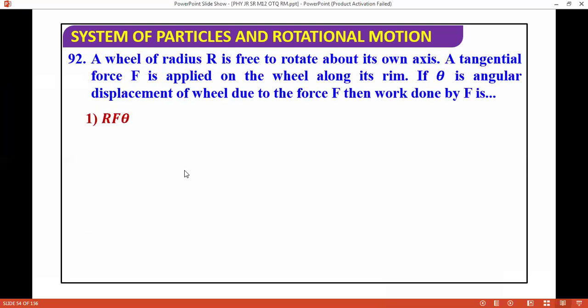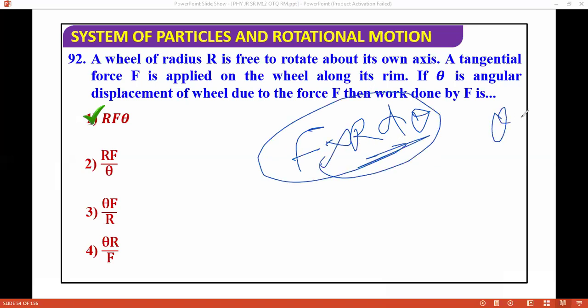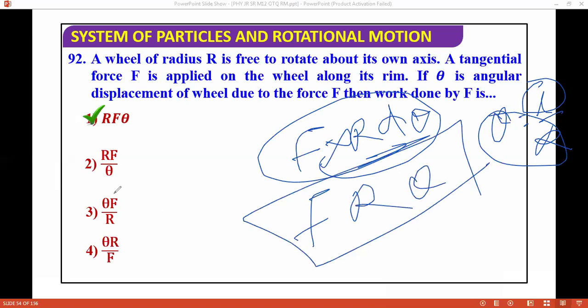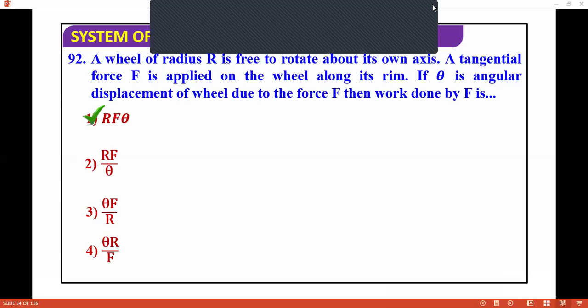Next question: a wheel of radius R is to rotate about its own axis. A tangential force F has to be applied on the wheel along its rim. If theta is the angular displacement of the wheel due to the force F, then work done is? You have to remember this formula: R F theta. Work done is force times displacement, and displacement is R theta, since theta equals L by R, so L is R theta. So work is F R theta. It's a very good, famous question. If you know these questions, you can do this concept easily. Otherwise, it is very difficult to understand.